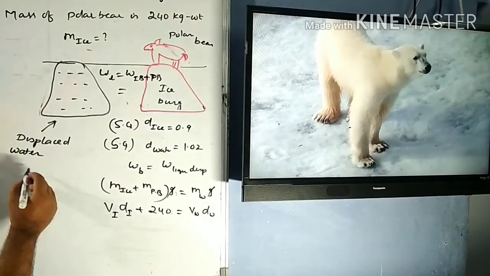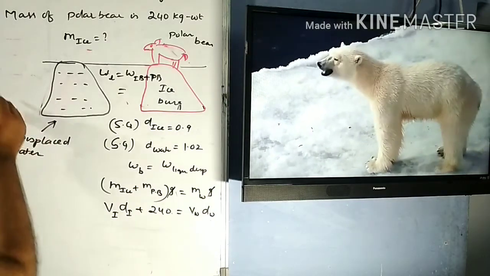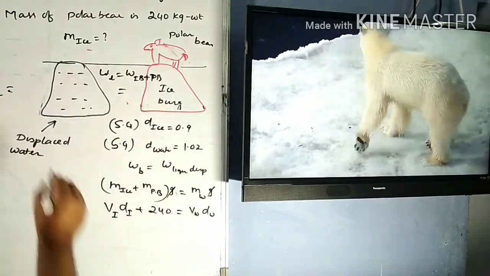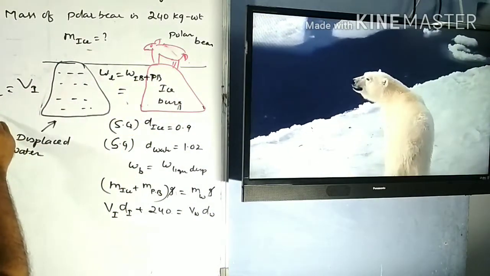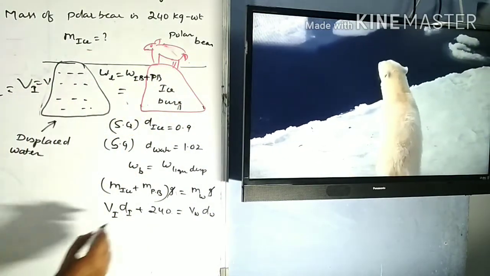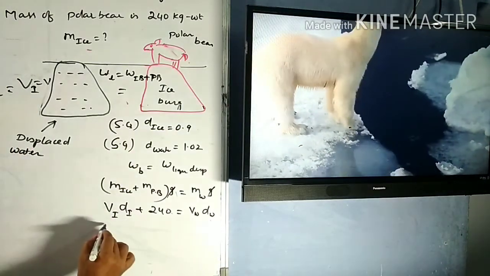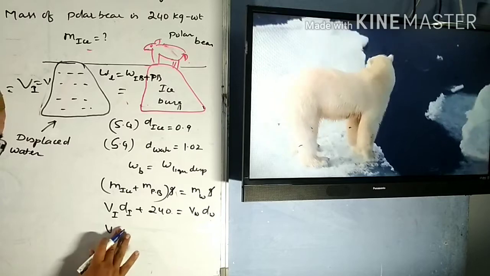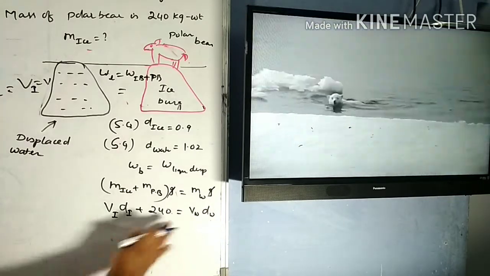Then here you know that the volume of the liquid displaced is always equal to the volume of the iceberg here. Both volumes are going to be the same. So we can consider this as V. So what are you going to do now here? This is the volume of the ice, you can consider as V. Density of ice, you can write here. If you want, you can just substitute here.